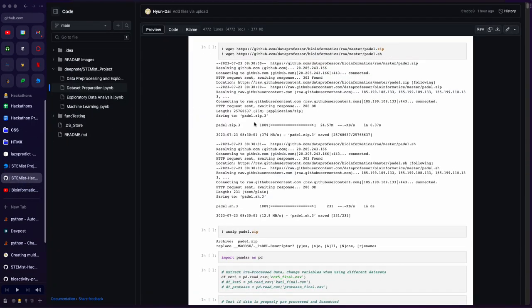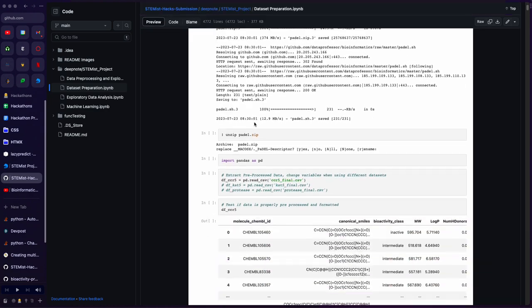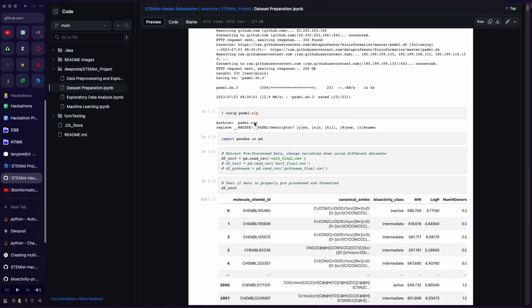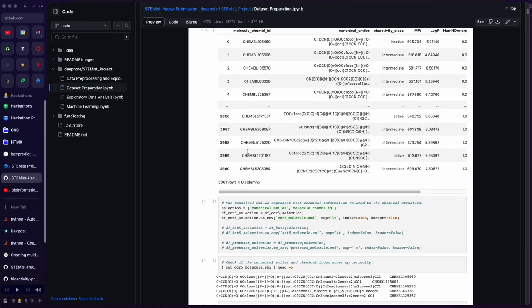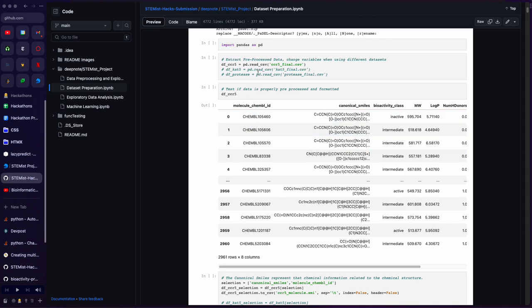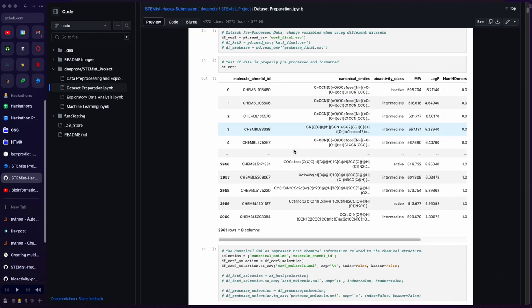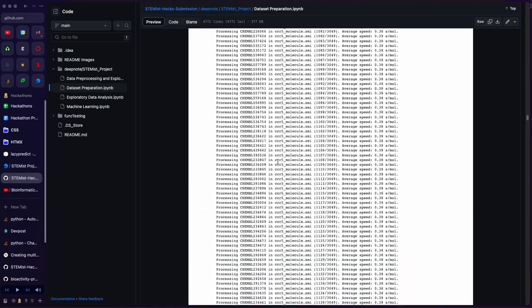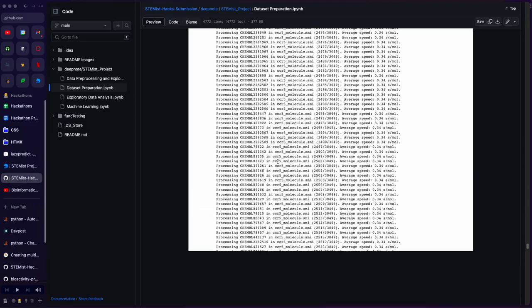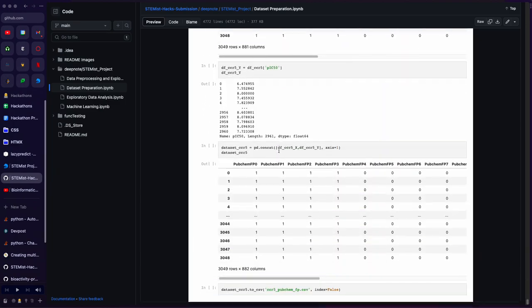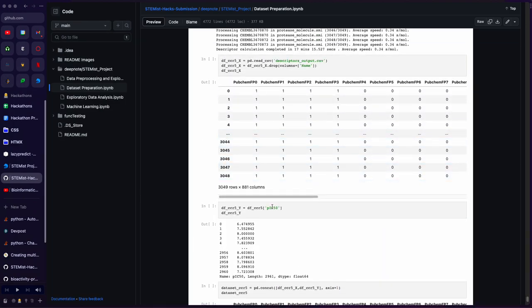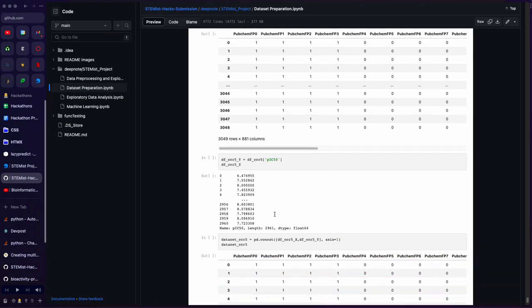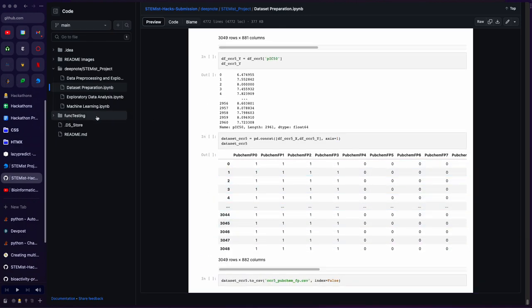We will need to extract fingerprint data for each molecule in order for the computer to better understand the actual components of the structure of the molecule. We first need to extract the data sets for each compound and have the pre-processed data, and then extract their molecule structure and convert it to a fingerprint, as shown here in a matrix form. Then we need to have the pIC50 in order to have the output, and then concatenate them together.